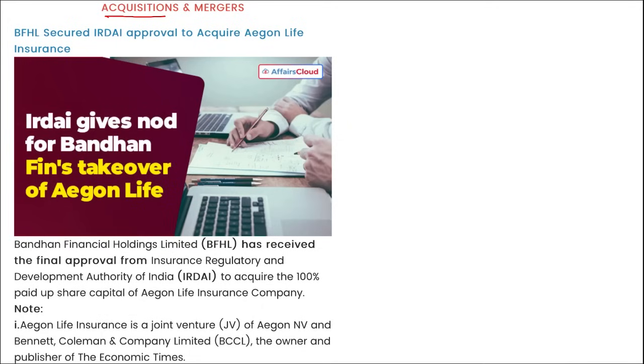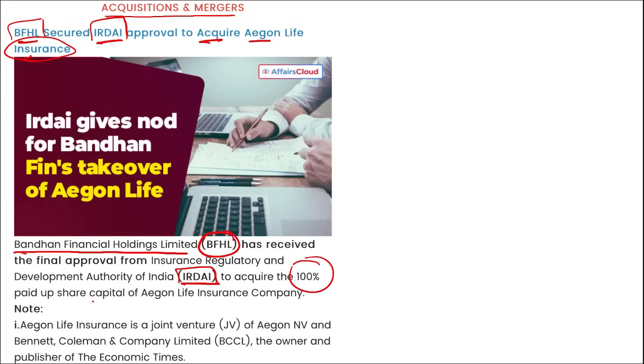Next is acquisition and mergers. BFHL has secured IRDAI approval to acquire Aegon Life Insurance. I repeat, Bandhan Financial Holding Limited (BFHL) received the final approval from IRDAI, that is Insurance Regulatory and Development Authority of India, to acquire 100% paid up share capital of Aegon Life Insurance Company. So 100% of the Aegon Life Insurance Company will be acquired by Bandhan Financial Holding Limited. Correct?